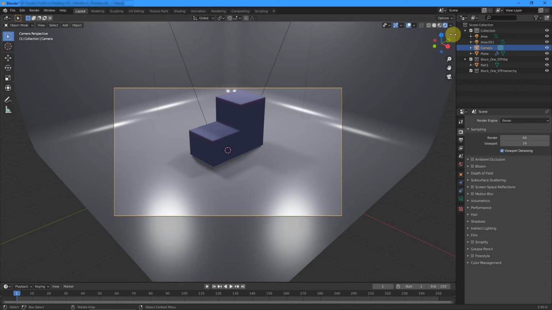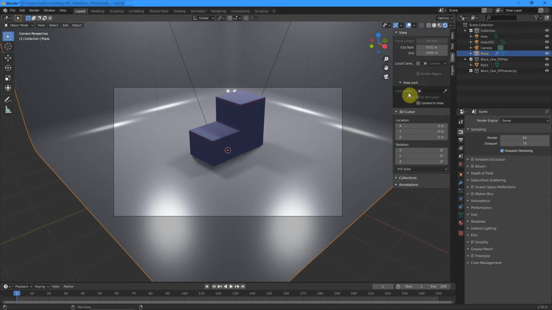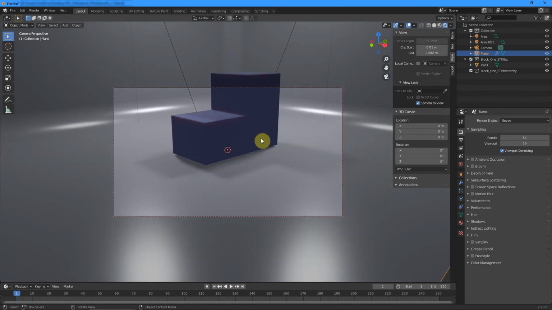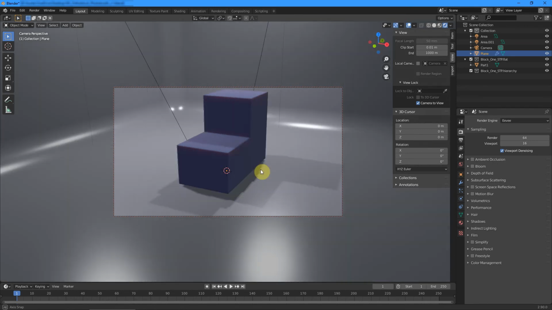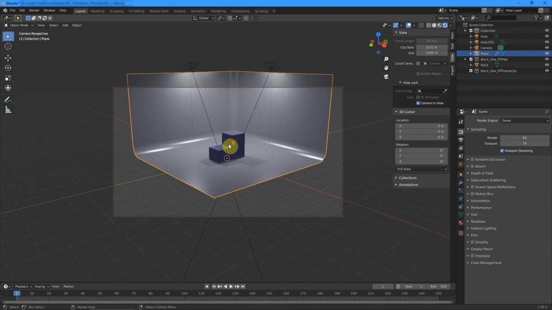Click on the small arrow up in the top right to bring out the side transform panel, or use the N key, that's N for November, to bring out the transform panel. Select View and lock Camera to View. This now allows you to move the camera around to focus on your model and position it in a way that you like. Try not to show outside of the photo booth area. It can break the illusion.